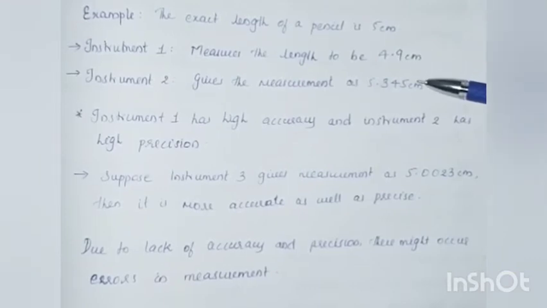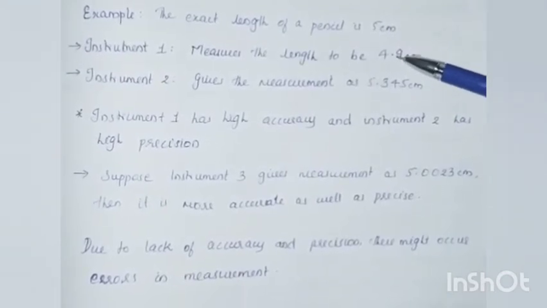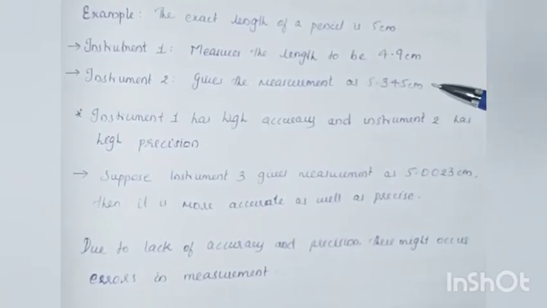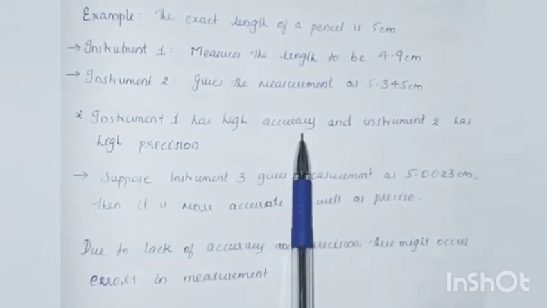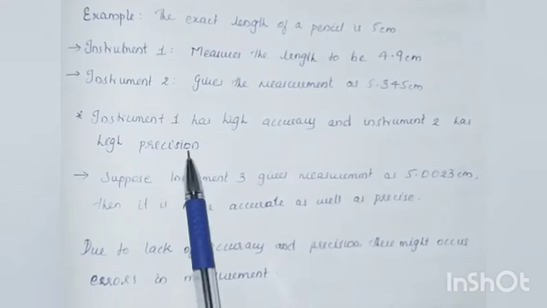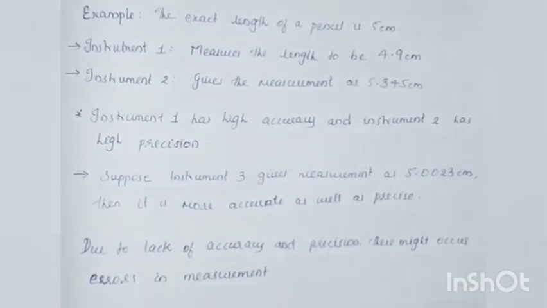But if you analyze the precision of the measurements, you can say that more precise values are given by instrument 2. Instrument 1 gives only 1 digit after the decimal point, whereas instrument 2 gives the reading with 3 digits after the decimal point. So the limit of resolution is greater in instrument 2. But still the accuracy is less for instrument 2. So instrument 1 is highly accurate, whereas instrument 2 is highly precise. So for a better instrument, we need both accuracy and precision.